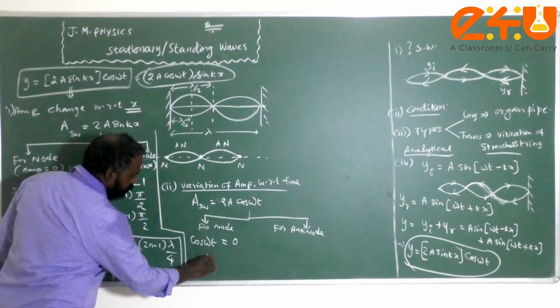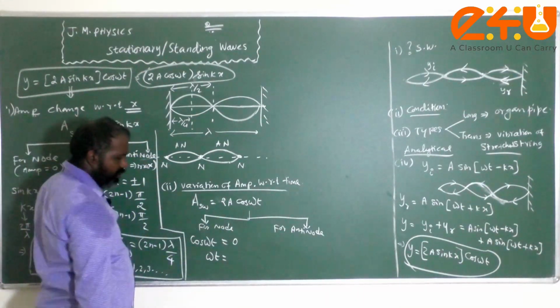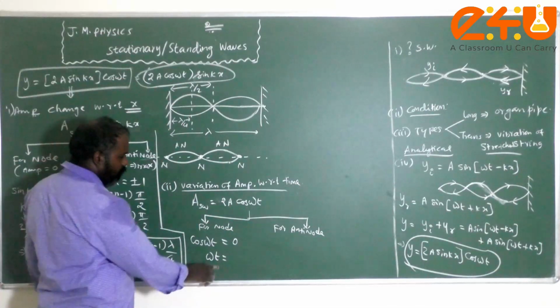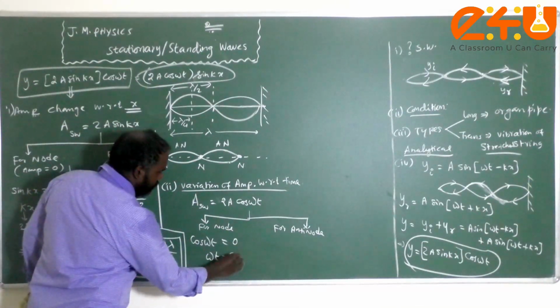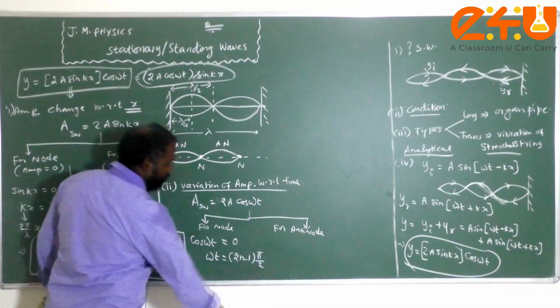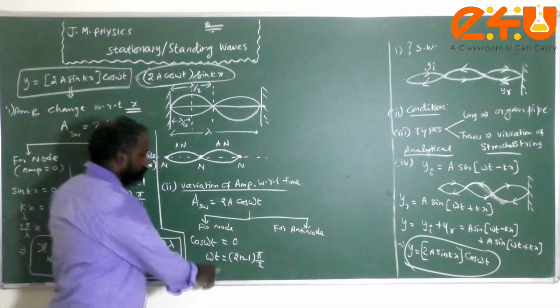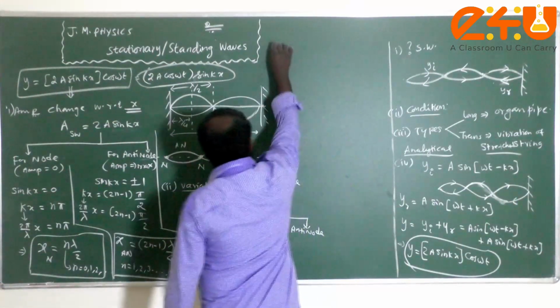For what value will cos omega t be 0? Omega t should be odd multiples of pi by 2.